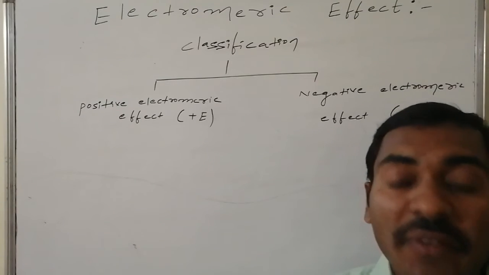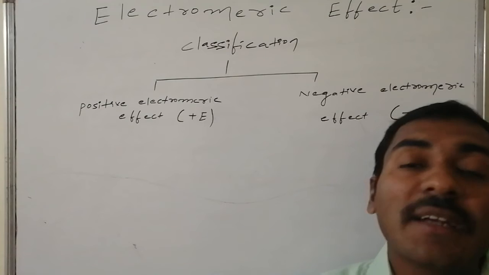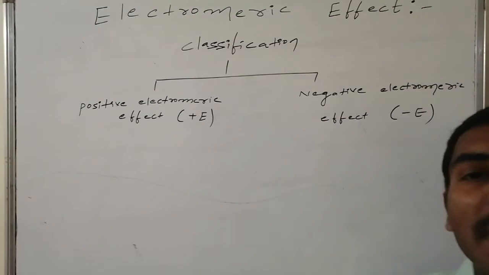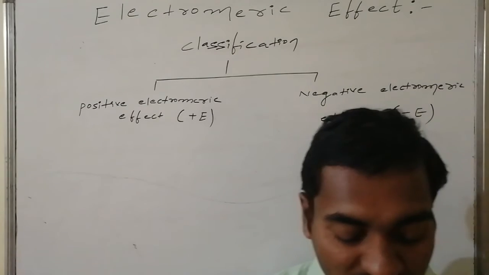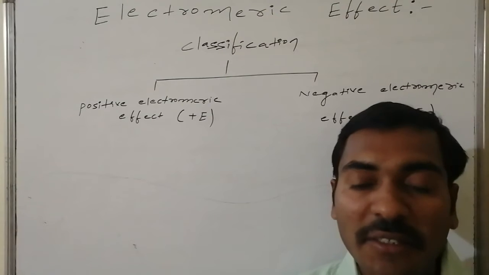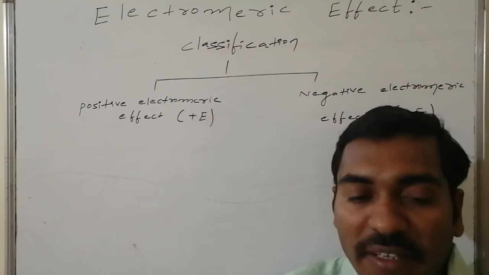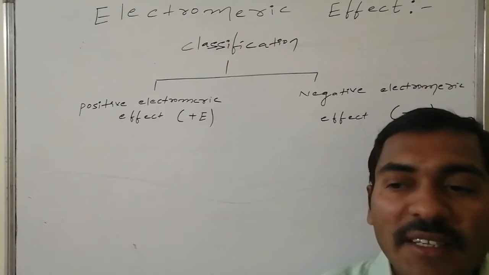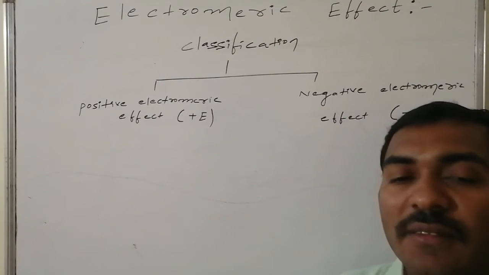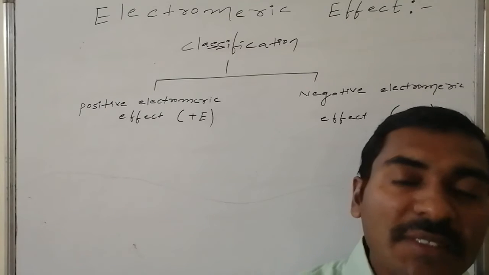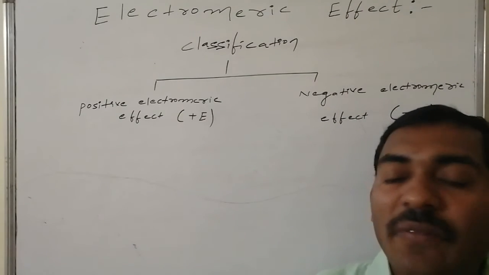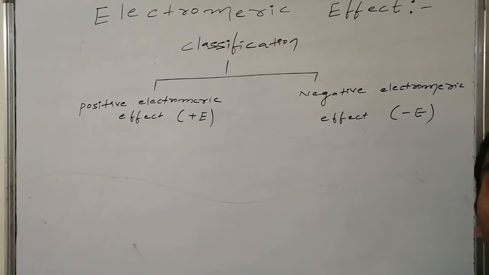Such an electromeric effect, which facilitates the electrophilic portion of the reagent attacking the starting material, is known as the positive electromeric effect. Similarly, if the negative part of the reagent, the nucleophile, initiates the attack and a negatively charged species is generated, then on the basis of the charge of the species generated, these are known as positive electromeric effects and negative electromeric effects.